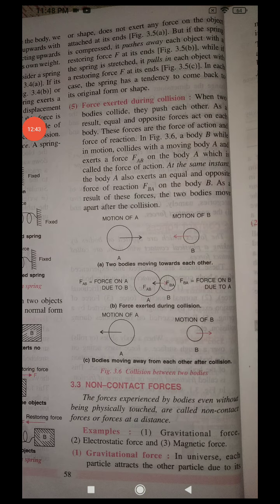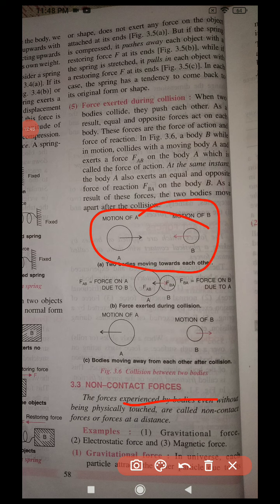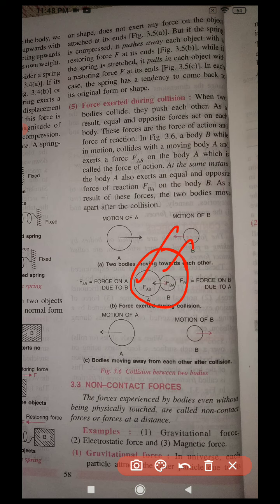Now, force exerted due to collision, here some terms are very important. Suppose that is a body and that is a body, moving as A and B, they come together and collision happens. Students, check the term here. If it is AB, always remember the first one means on A by B. This one is on B by A, that designation is very important here.